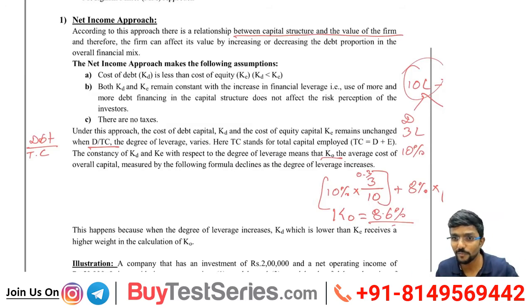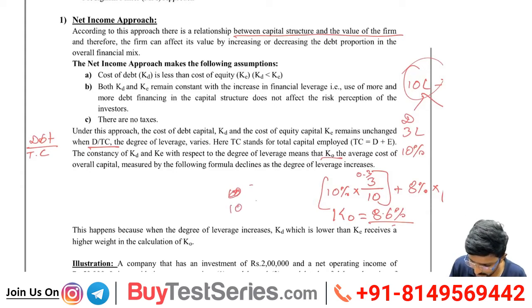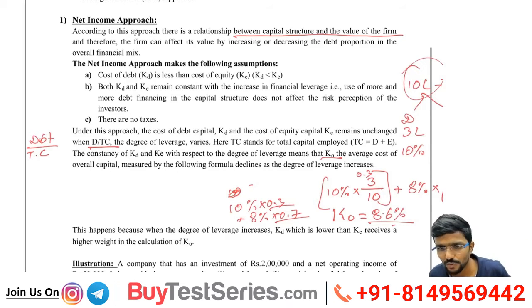So there is a formula to calculate overall capital. Simple, sir. Cost of equity into proportion of equity, plus cost of debt into proportion of debt. If I add both, I get the cost of overall capital. If there is preference share and all, you should include that also. Here, what did I do? Simple: 10% into 0.3 plus 8% into 0.7. 0.3 and 0.7 are the proportions. How did I calculate them? 3 by total capital, 7 by total capital. That's all. Easy.